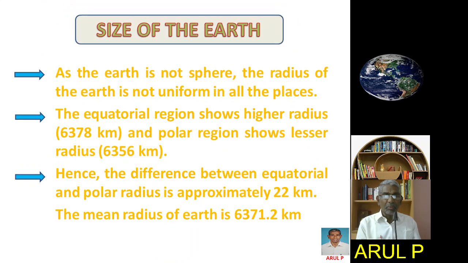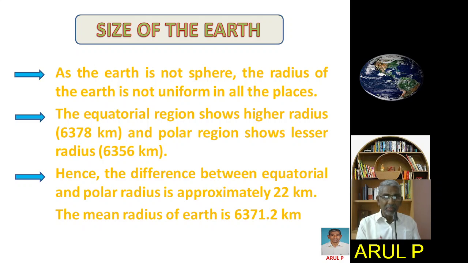Now we will see about the size of the earth. As the earth is not a sphere, the radius of the earth is not uniform in all places. The equatorial region shows a higher radius, that is 6,370 km, and the polar region shows a lesser radius than the equatorial region, about 6,356 km.